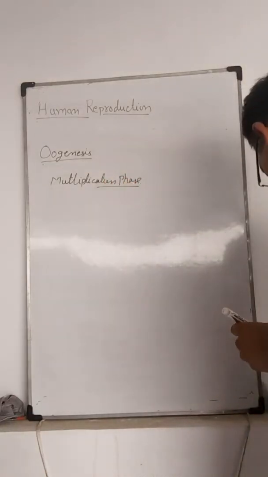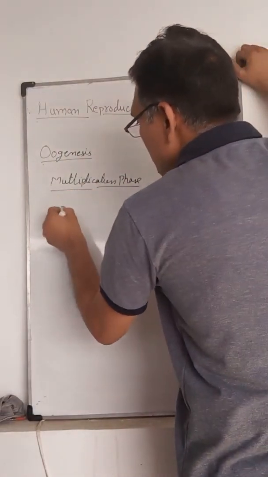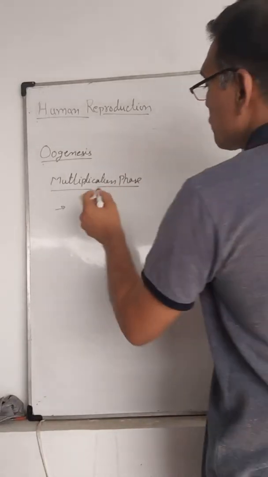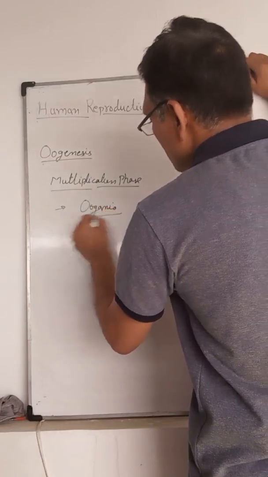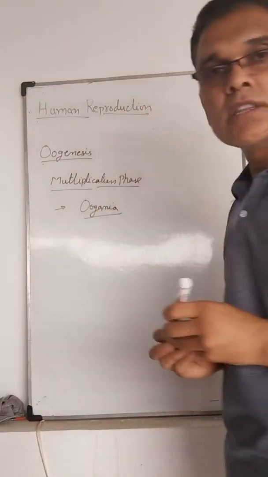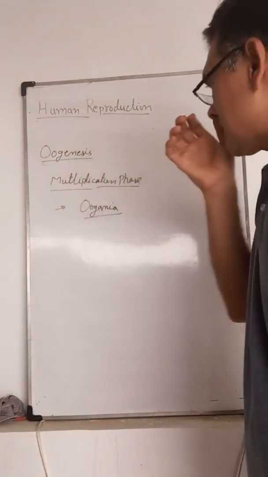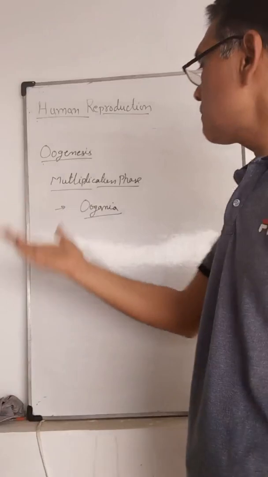During the multiplication phase, the germinal epithelium of the ovary produces oogonia, that is, egg mother cells, having 2n number of chromosomes, which is 46.